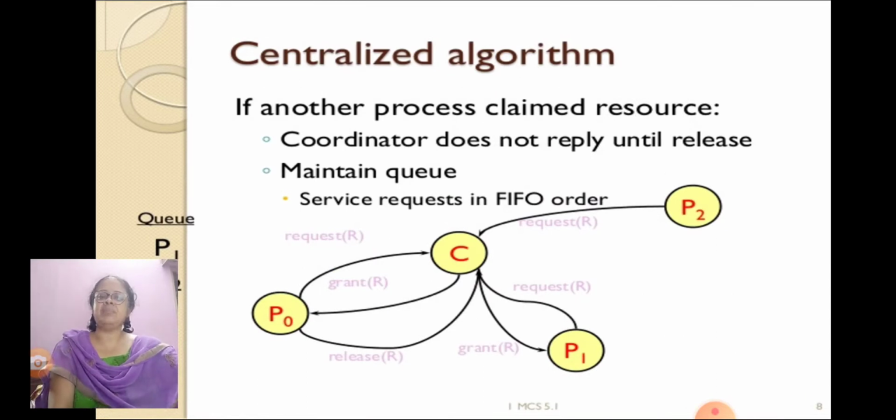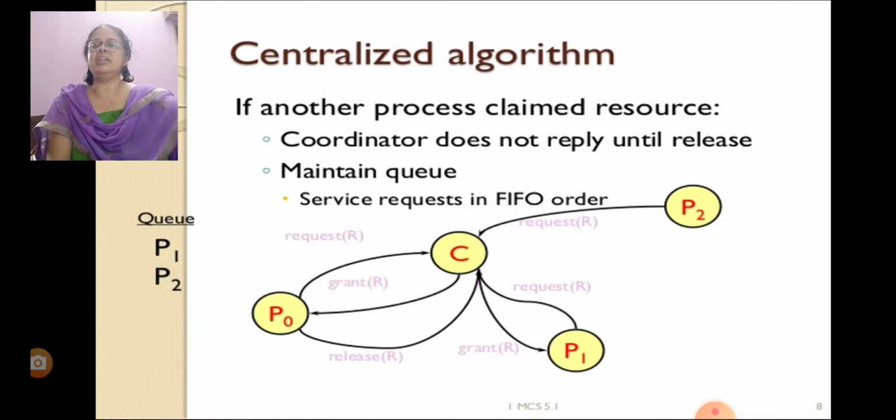If another process claims the resource, the coordinator does not reply until it is released by the other process. Suppose there are more than two processes requesting the same resource, but the resource is allocated to one process.